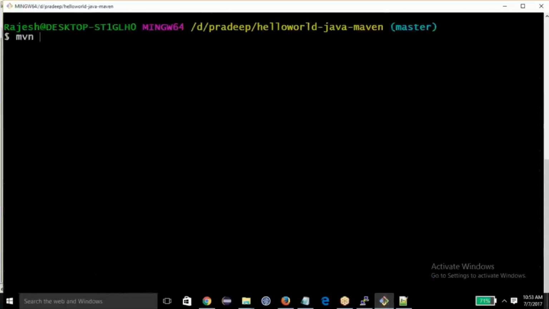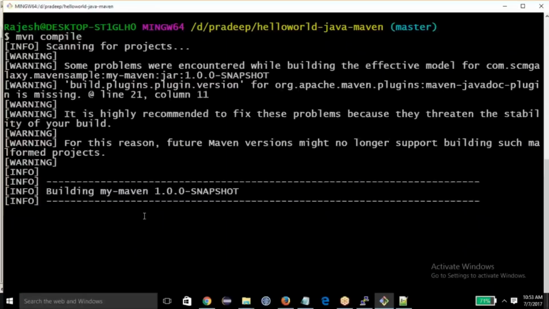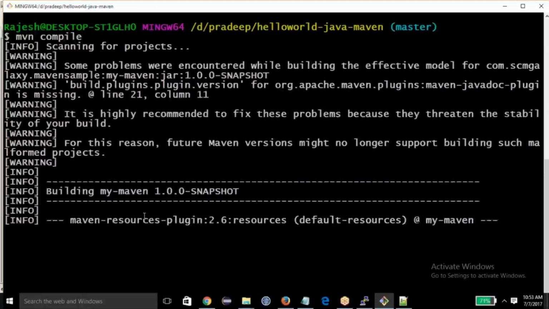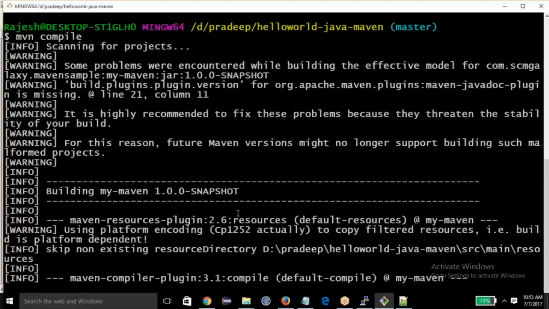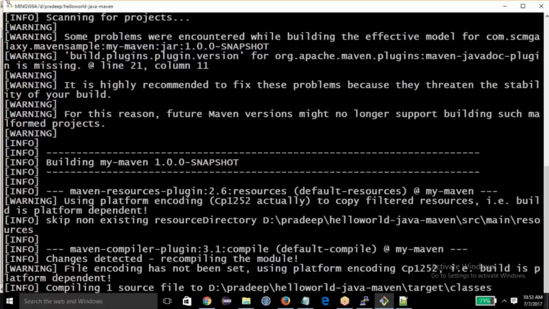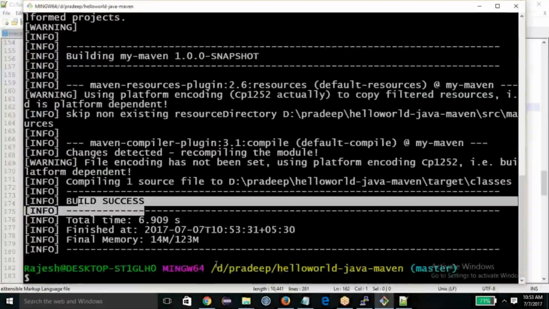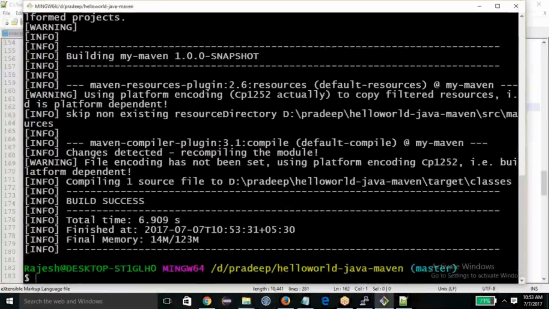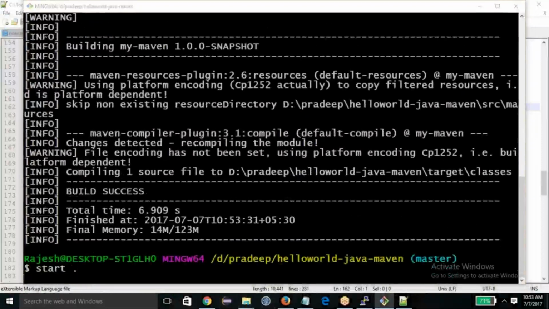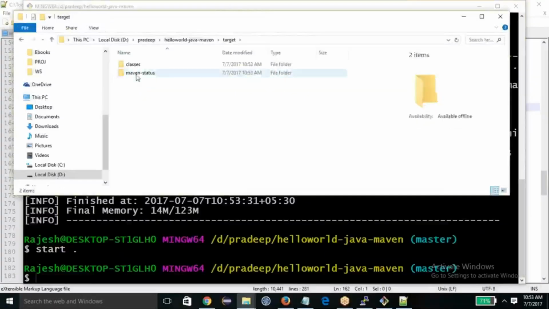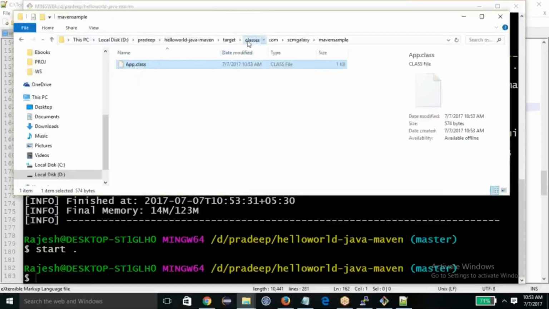So I just did mvn compile. And now you see that build success. That means I'm okay, I'm able to do everything without any issues. If you look at this, it got a target directory, it got the classes, all these classes, whatever is required. Cool. Now I got it done.